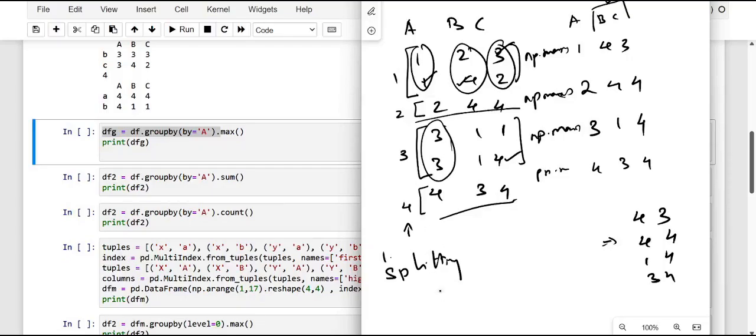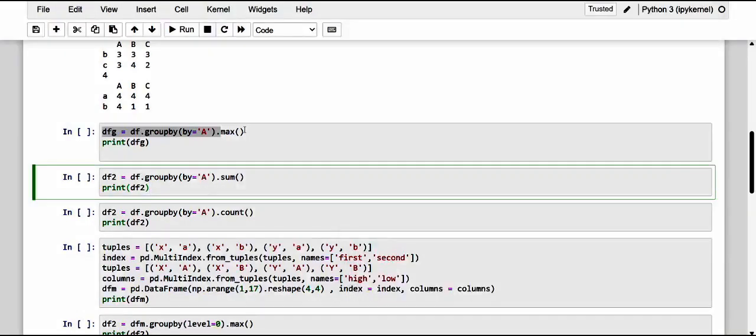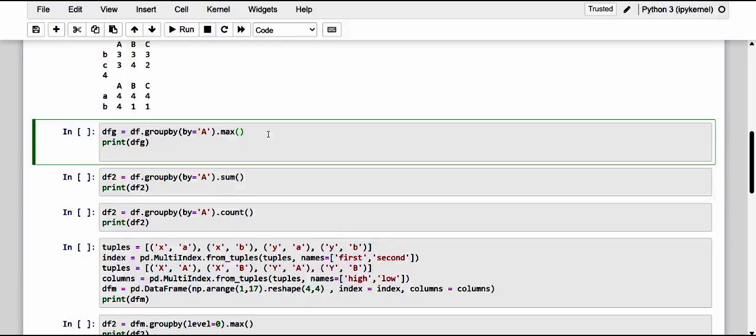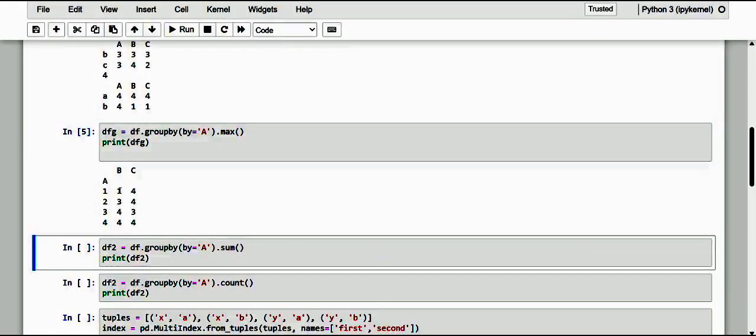As it is specified for the grouping, the first step is splitting, the second step is all about applying, and the third step is combining. Okay, so let me make this exact functionality with the max. Let me apply it here and identify whether this is the same result or not. So kindly note, what we just got is 1, 4, 3, 4, 4, 3 and 4, 4.